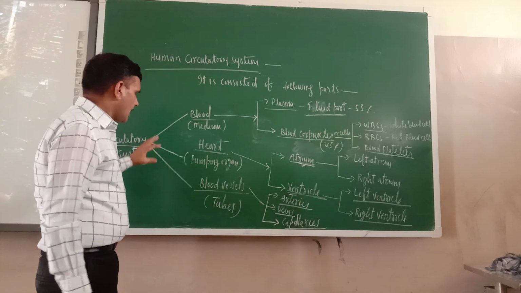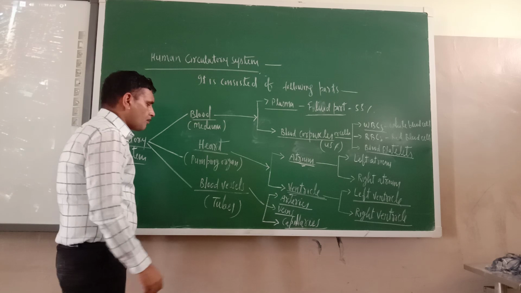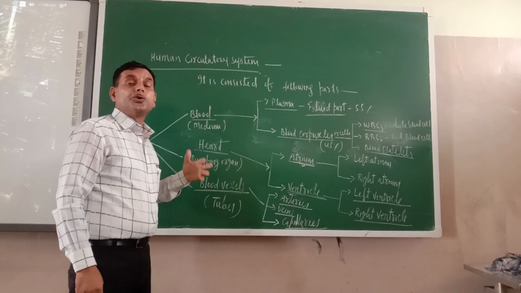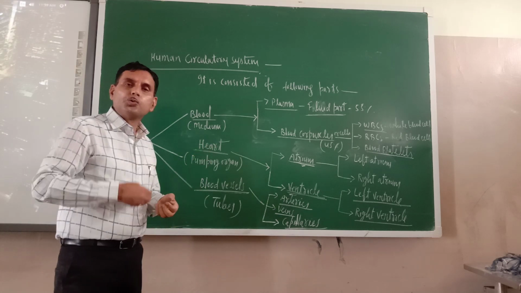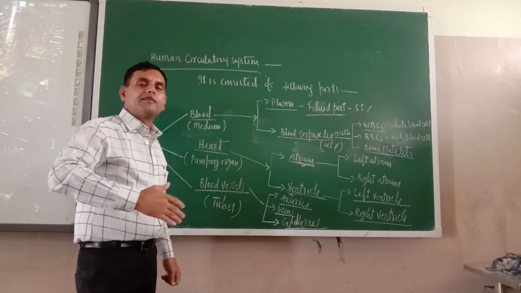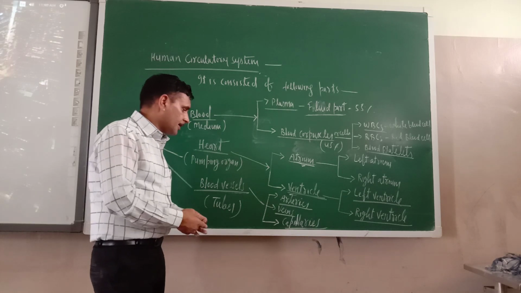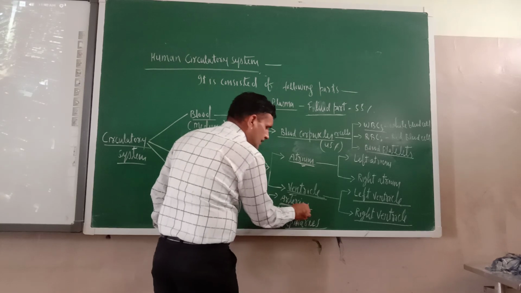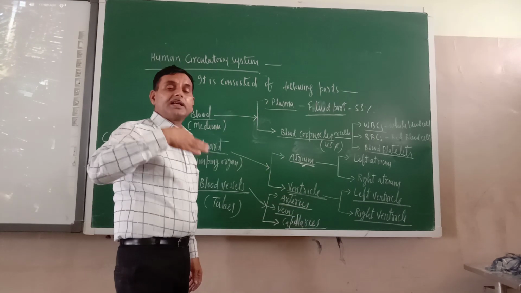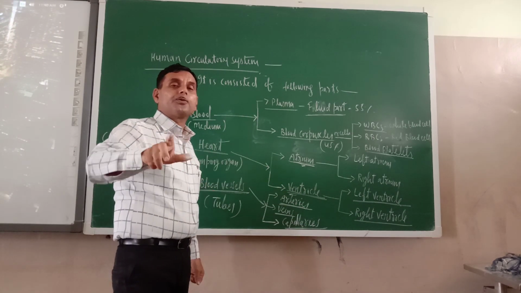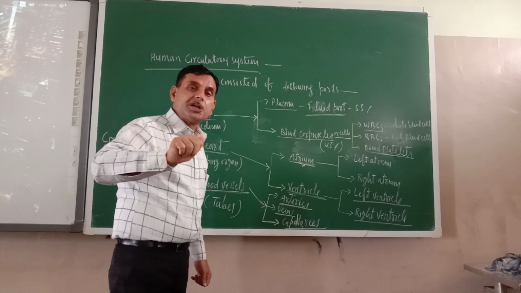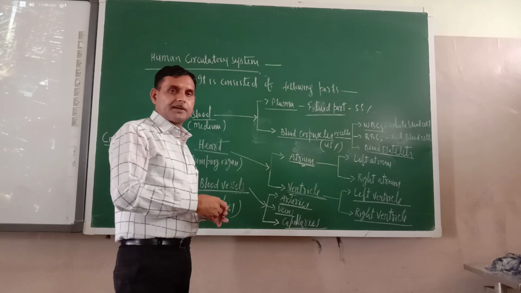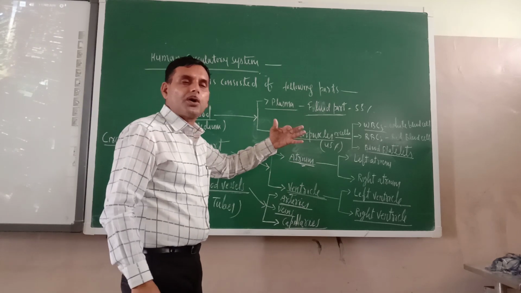Now third part is blood vessels. Blood vessels are the tubes of human circulatory system. Through these tubes only blood will flow from one part to another part. There are also three types. The first one is arteries. What is the function of arteries? Arteries always carry pure blood. What do you mean by pure blood? Oxygenated blood. Pure blood means oxygenated blood from heart to different parts of body.